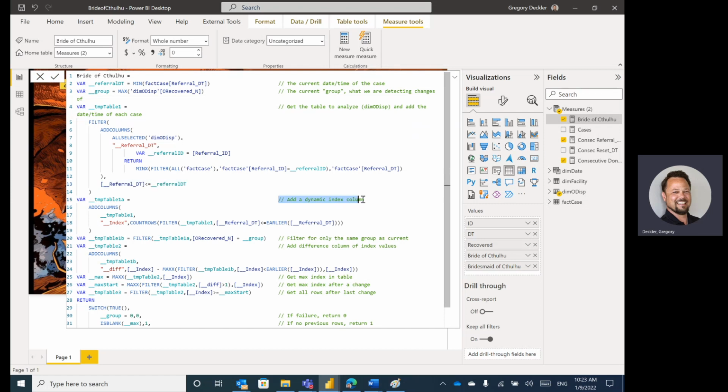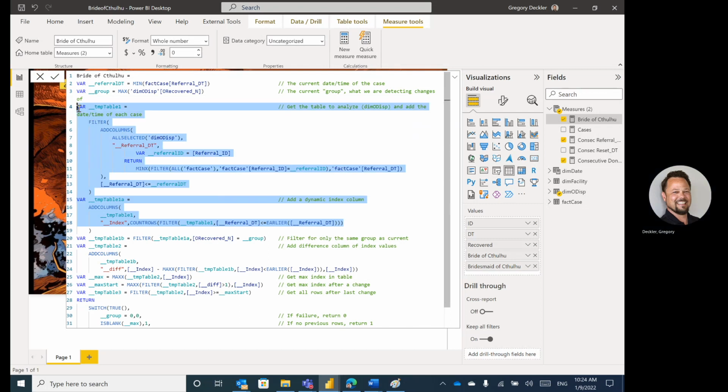We're going to add, in this case, we don't have an index column, so we're going to add an index that we can do based upon our date time field. So all temp table 1A is doing is adding that index column. So a dynamic index where we're just counting the rows where the date time is less than. Here's our old friend from earlier again, our current date time. Temp table 1B, we're now filtering that. So this actually has all of the ops, whether they're in our group or not in our group, and we've assigned an index to them.